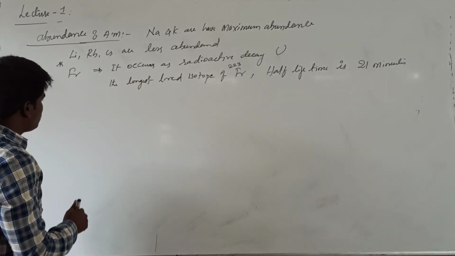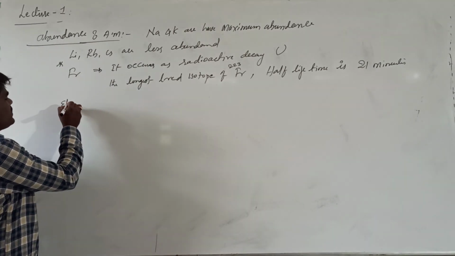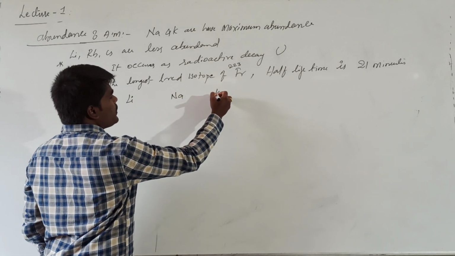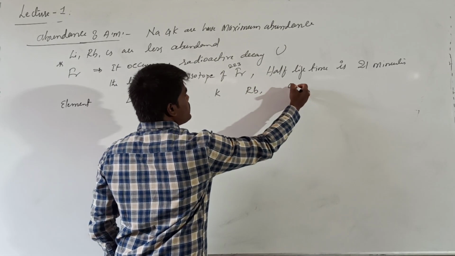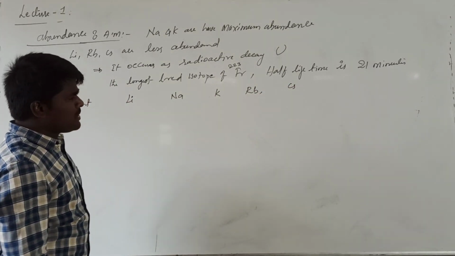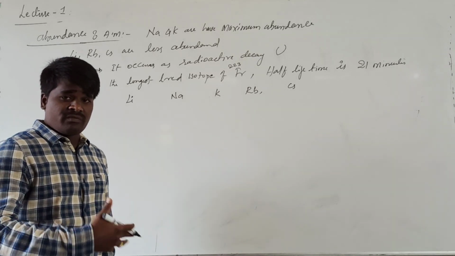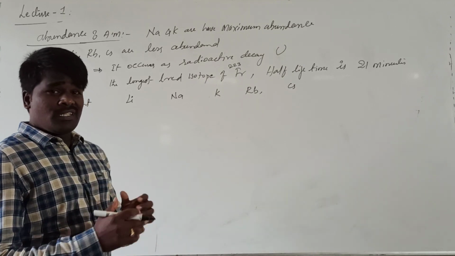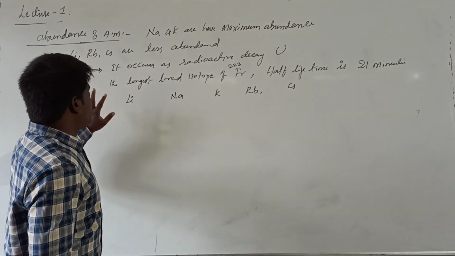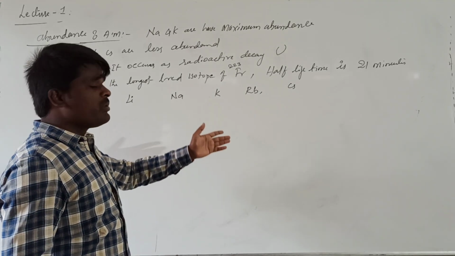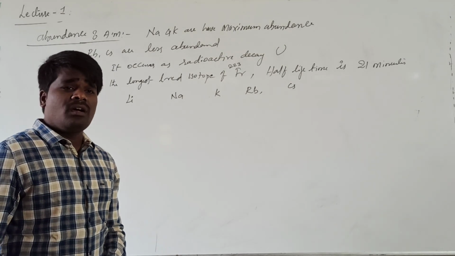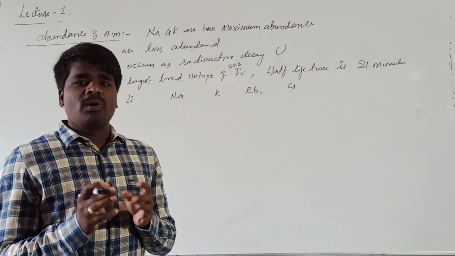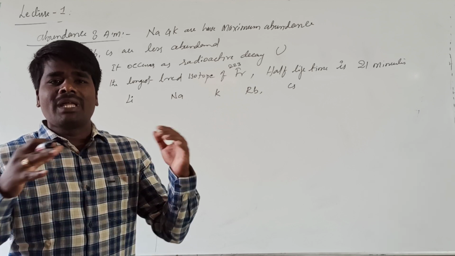And if you are talking about the alkali metals, let us see their relative abundance. Elements: lithium, sodium, potassium, rubidium, cesium. These are the general elements. Francium is the radioactive element which has a very short half-life. Because of that, the general discussion of this group will be from lithium to cesium only. We generally don't include francium since it is a radioactive element. The chemistry of the radioactive elements is much less known, so they are not discussed to that extent.